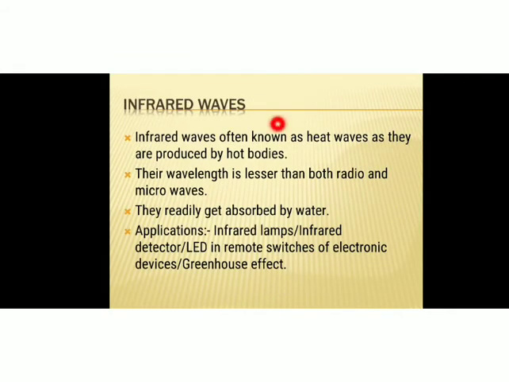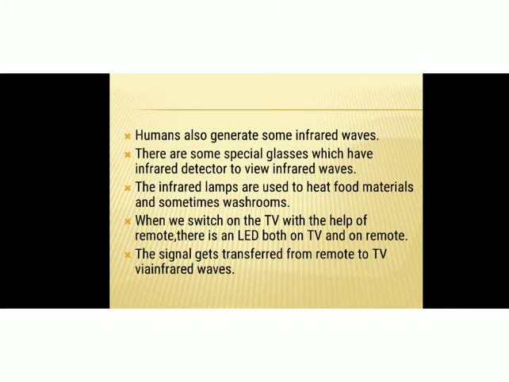The next type of electromagnetic wave is the infrared wave. Infrared waves are often known as heat waves, because they are produced by hot bodies. Hot bodies emit infrared waves. Their wavelength is lesser than both radio waves and microwaves. They readily get absorbed by water. Applications of infrared waves are in infrared lamps, infrared detectors, LEDs in remote switches of electronic devices, and also the greenhouse effect. Humans also generate some infrared waves.